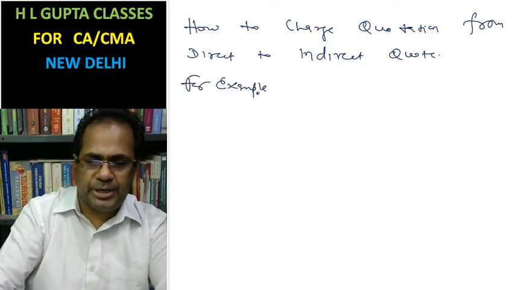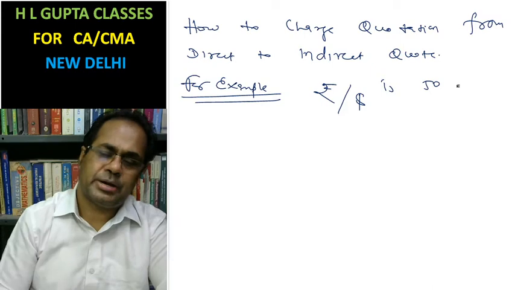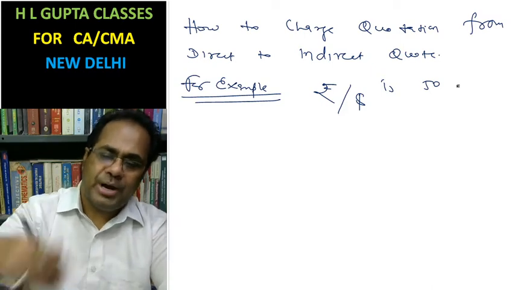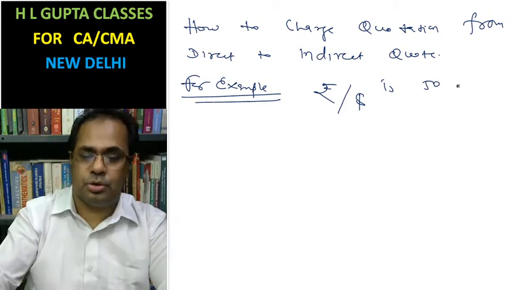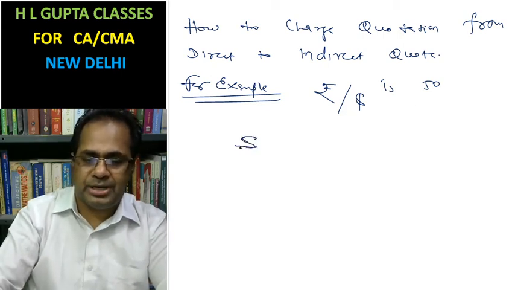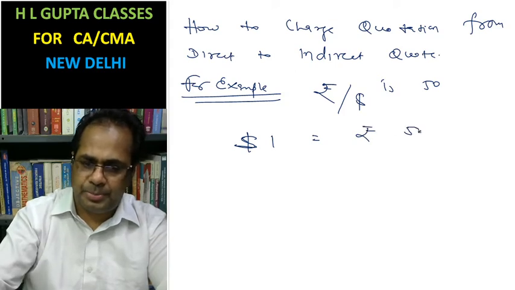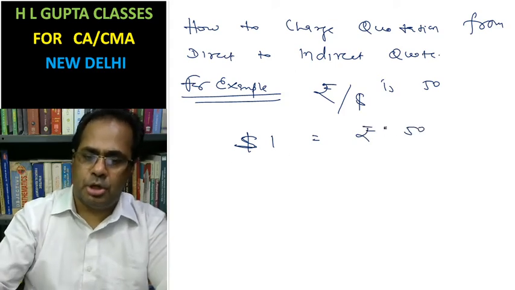For example, suppose you have rupees per dollar is 50. This is a direct quote. Now I want to change it to an indirect quote. To change it to an indirect quote, I write dollar 1 equals rupees 50.